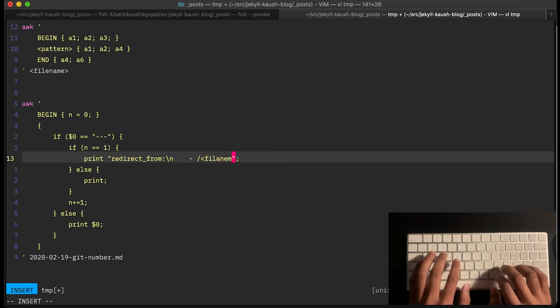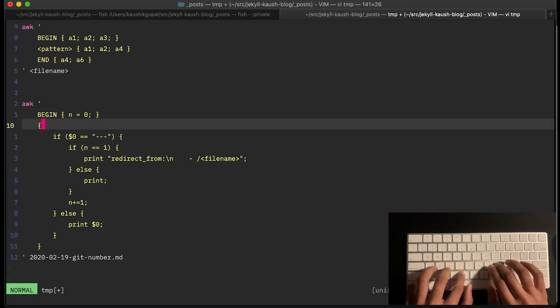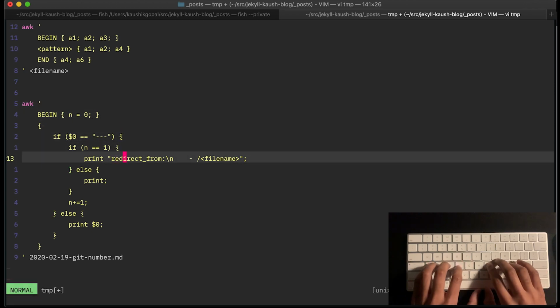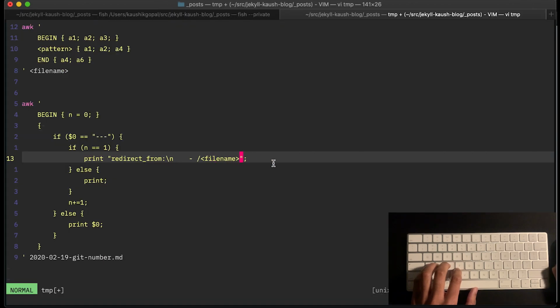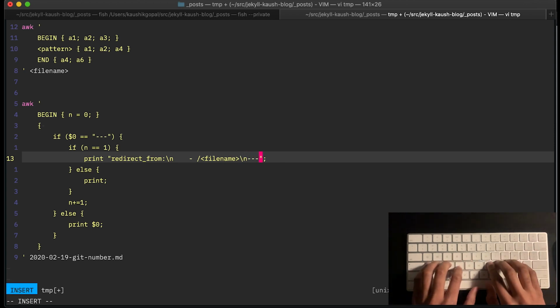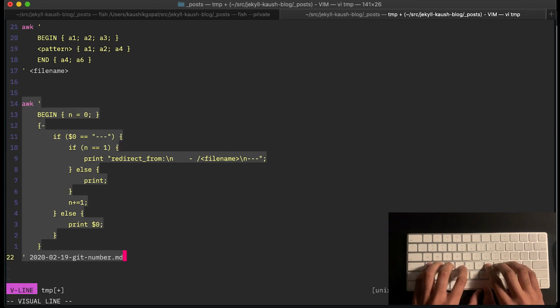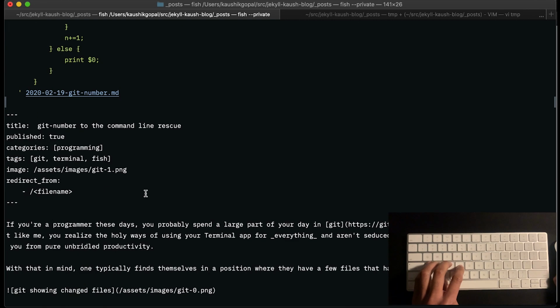Now I'm just going to insert a file name separator here because eventually this is what I want printed, right? I'm going to add that and run this program. Actually, I'm forgetting some things. You're going to print redirect from the file name. I would have to move to the new line again and print the YAML front matter because I don't want to forget that. So I'm going to move to the next line and then print those 3 hyphens that closes the YAML front matter. And now I think I should be very close. So there you go. You see, I've pretty much gotten what I want.